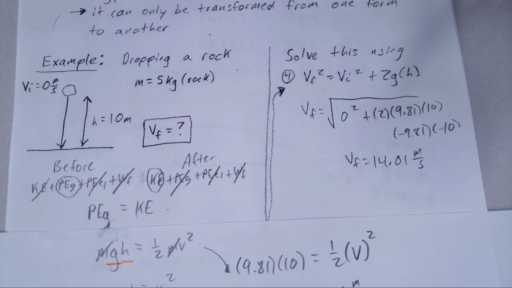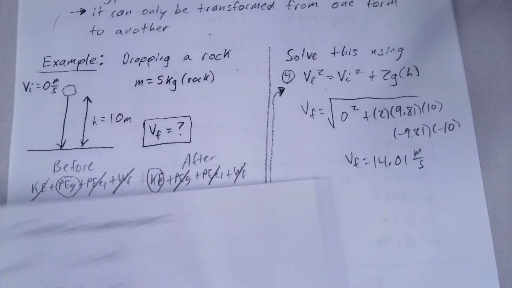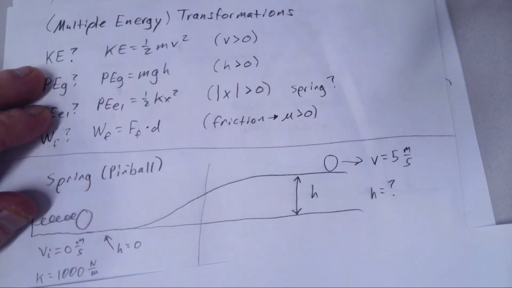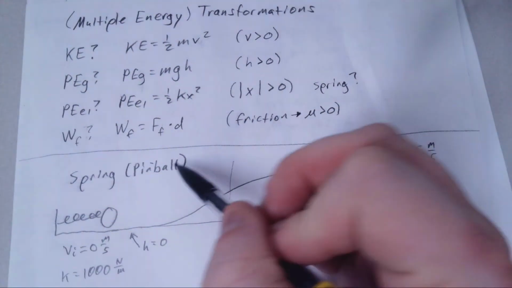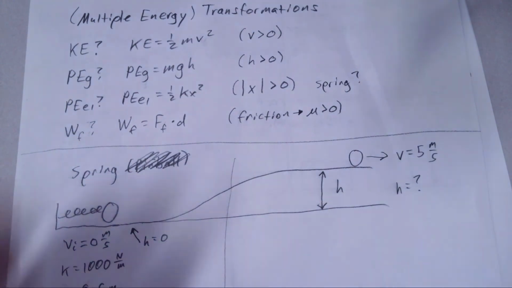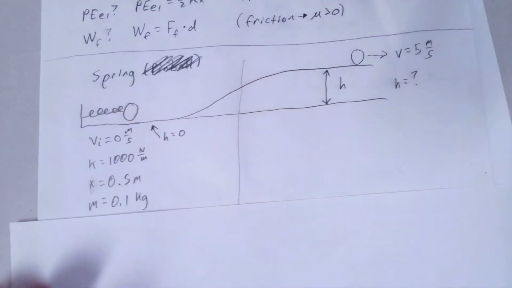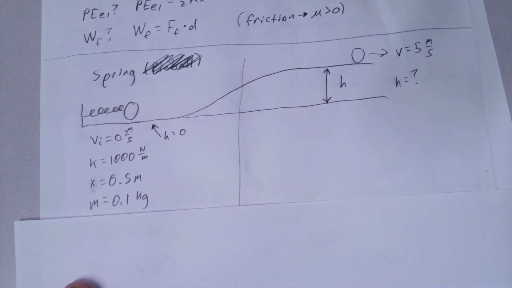So one of the last ones I'll just show you, and it's already been solved just to save some time here, is an example of a pinball. Pinball might not be the best scenario, I made this up in class. We'll just say we're using a spring. In this scenario, we have a ball or some object. This is frictionless. It is compressed.